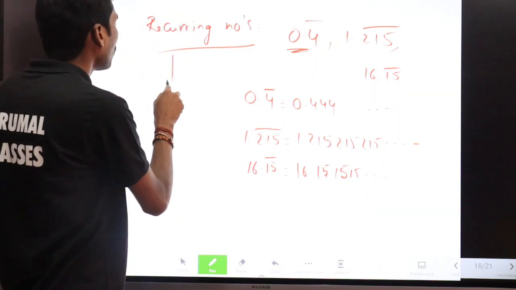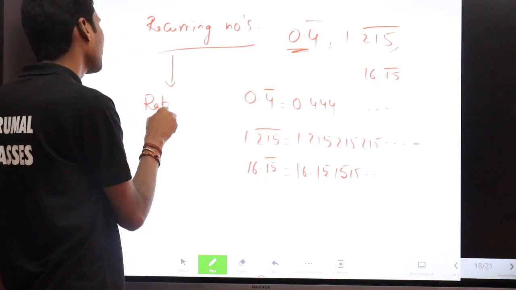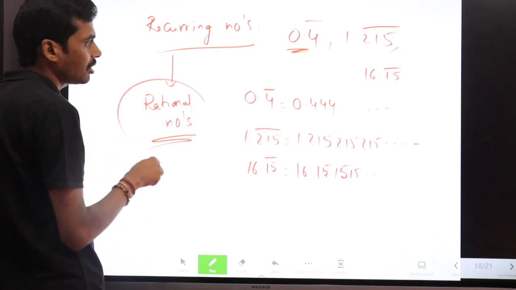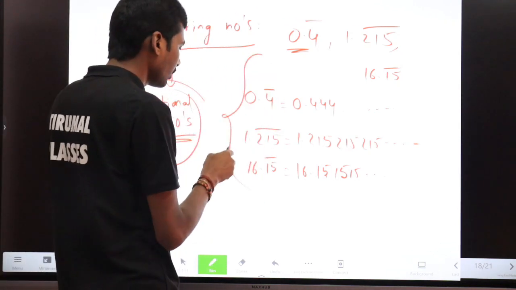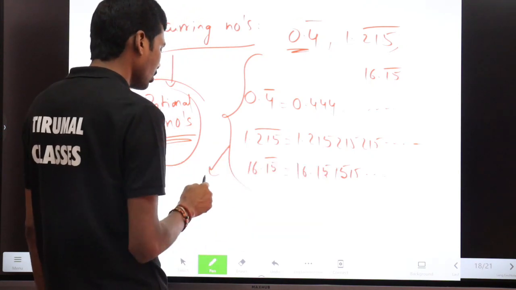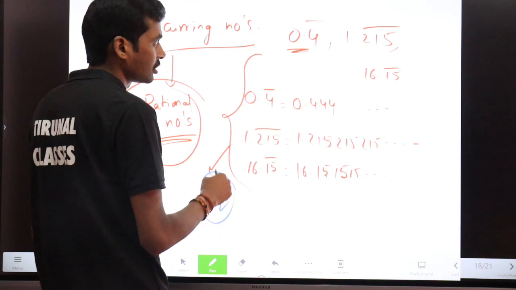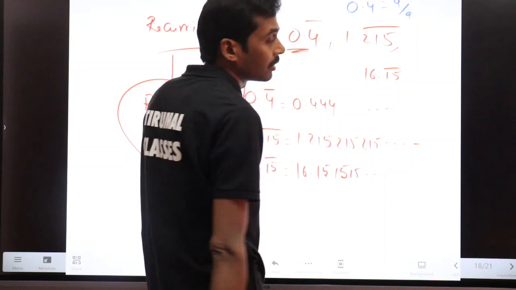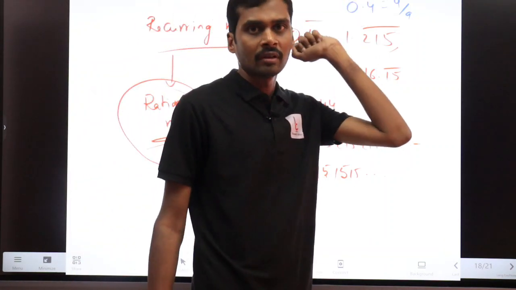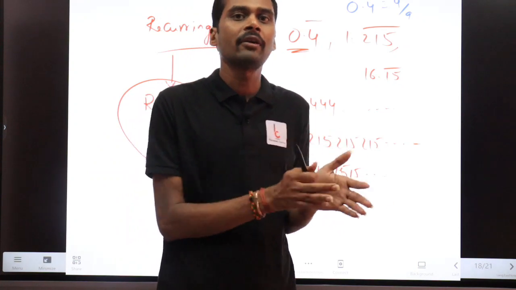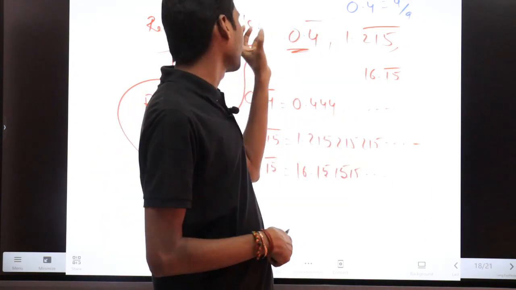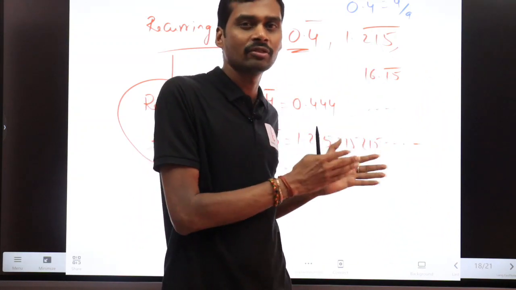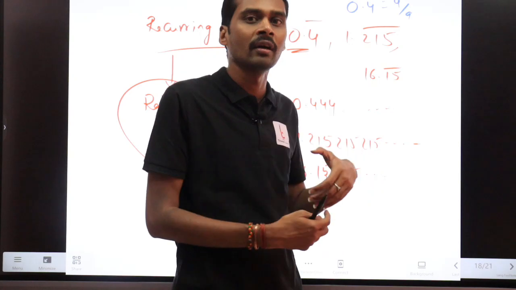So these are also called rational numbers. Why are these called rational numbers? Because all these numbers can be written in the form of P by Q. Suppose I have 0.4 bar, I can write this number as 4 by 9. And similarly you can write for all the numbers. So that is a separate case. We have a separate topic on converting decimal numbers and recurring numbers into P by Q. We'll discuss how we convert into P by Q in the coming classes.